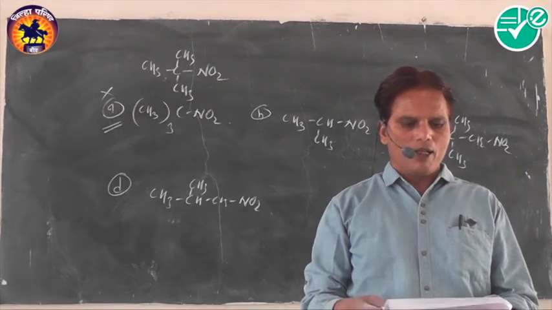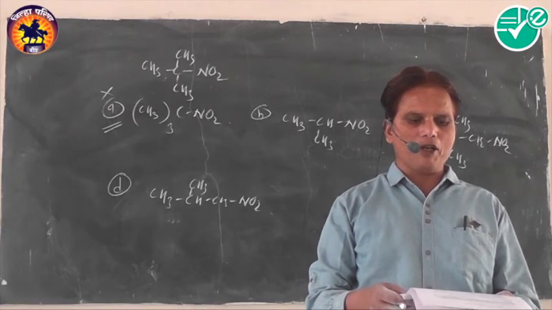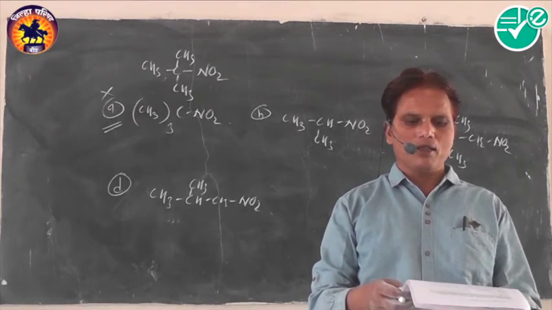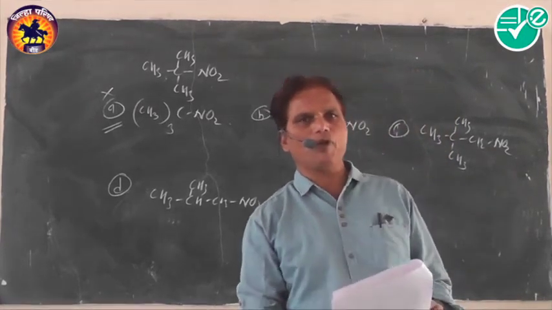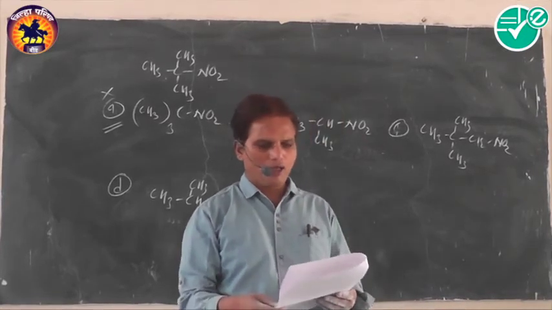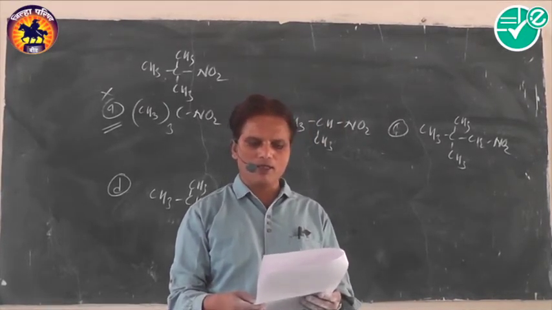Okay. In Hinsberg's method of separation of primary, secondary and tertiary amines, the reagent used is benzene sulfonyl chloride.